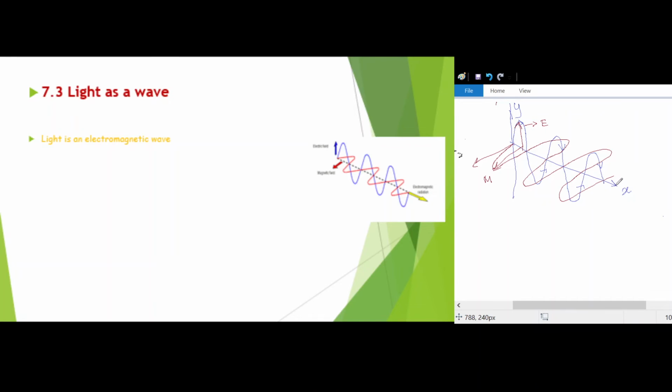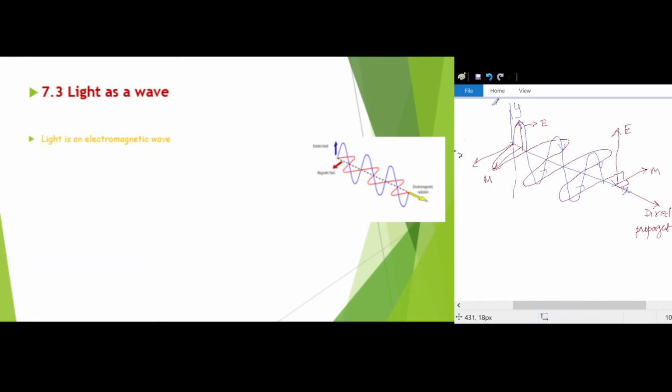So now this is the magnetic vector we are getting, this is the electric vector we are getting, and this is the direction of propagation of light. Okay, so all these three, if you will see, are perpendicular to each other.